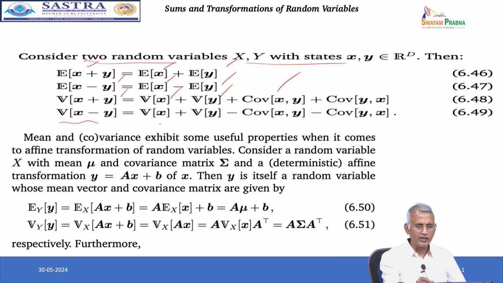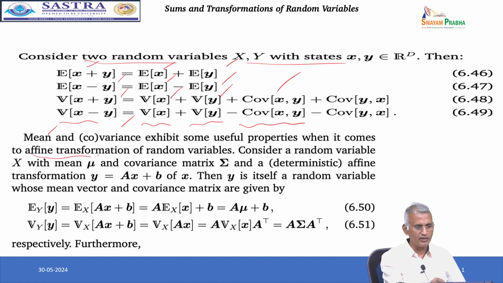Variance of x minus y is variance of x plus variance of y minus covariance of x comma y minus covariance of y comma x. Mean and covariance exhibit some useful properties when it comes to affine transformation.